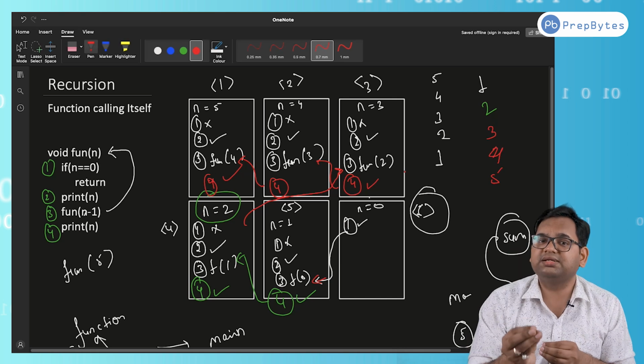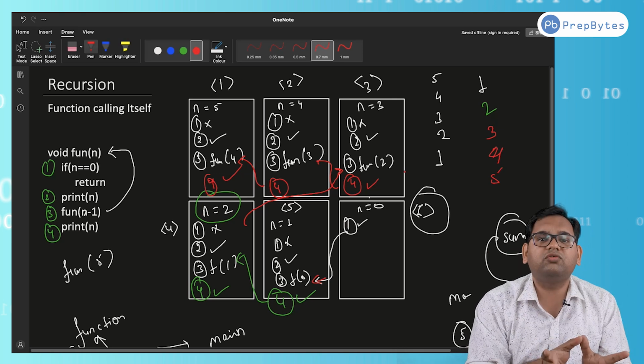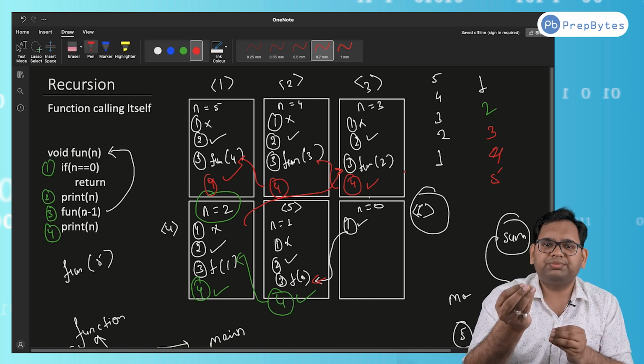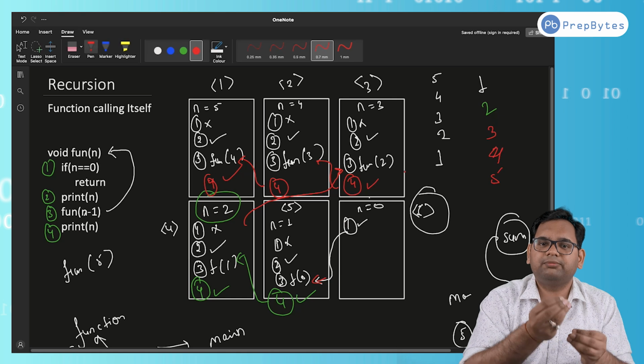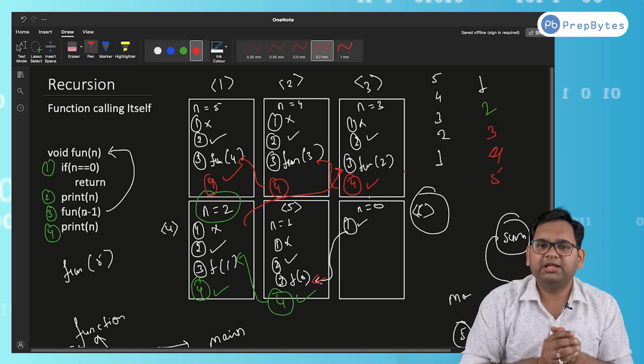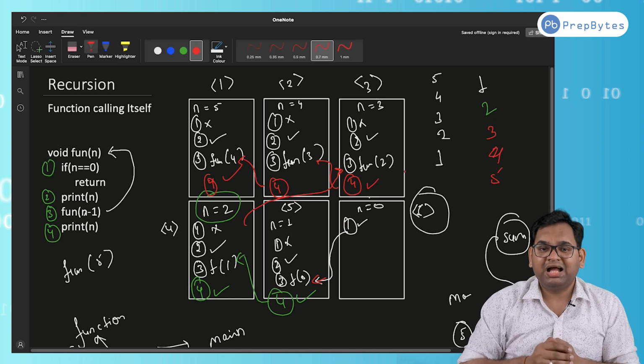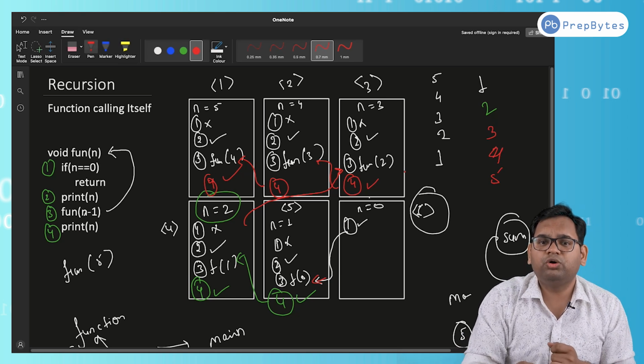You need to practice. This is also called tracing of recursion or dry run of recursion. Take some small examples and try to dry run those examples on some test cases, fine, like this, to understand recursion in its depth.